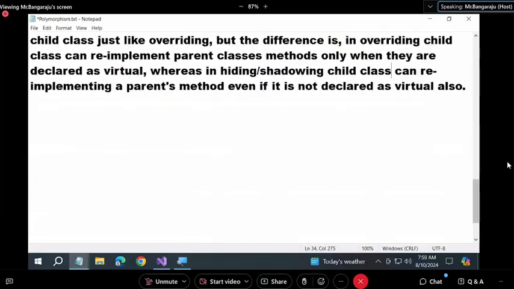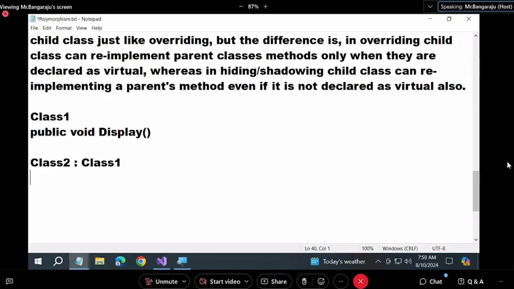What is the difference? Just look. Class 1. Public void display is a method. Is this method declared virtual? Now this is class 2, inheriting from class 1. Can I override this method in the child class? Understand the terminology correctly. Can I override? No chance. You cannot override. Why? It's not declared virtual. Okay. Can I re-implement this method in the child class? Yes, you can re-implement this method in the child class.